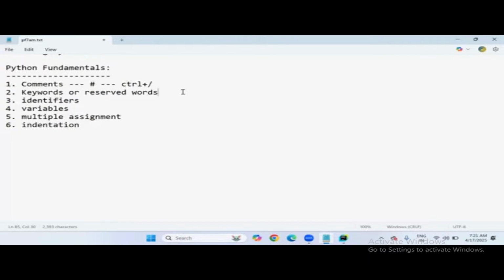Python provides some keywords or reserved words. Those words are reserved for some particular task. The word which is reserved for a particular task, you have to use for the same task only. You can't use it for your own purpose. Okay, the purpose is reserved. So let me explain what keywords are there.